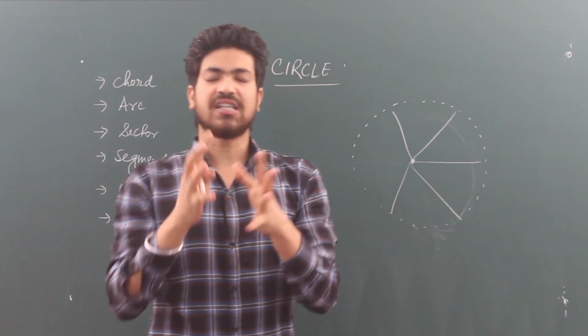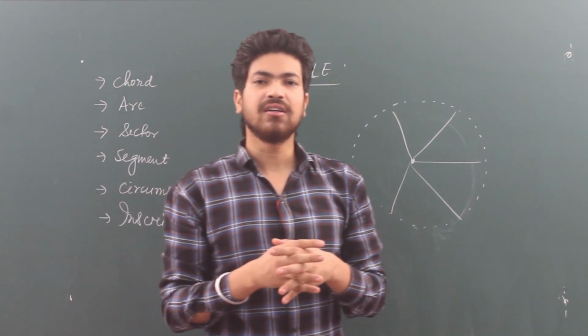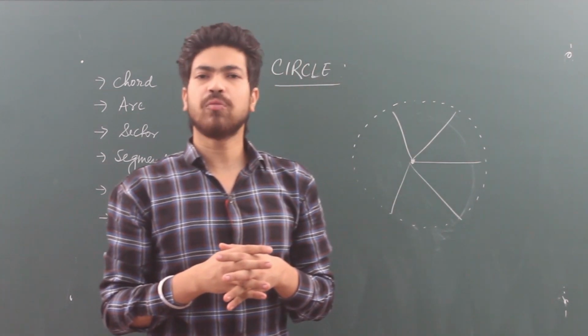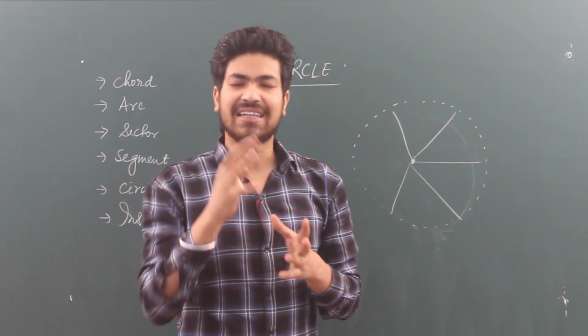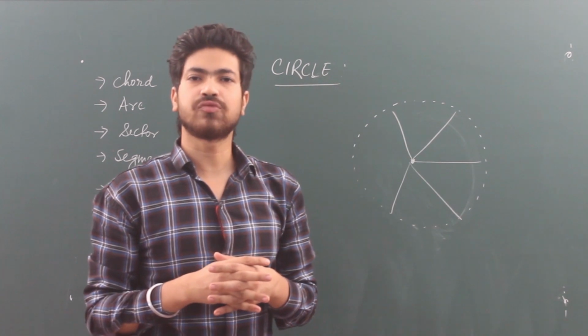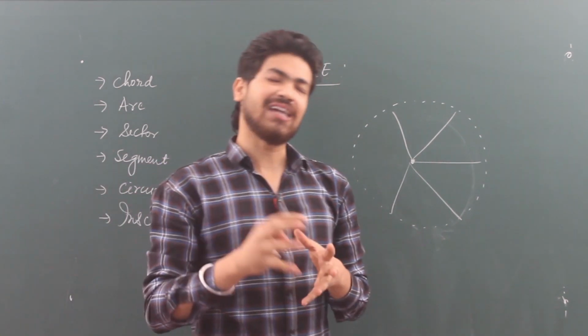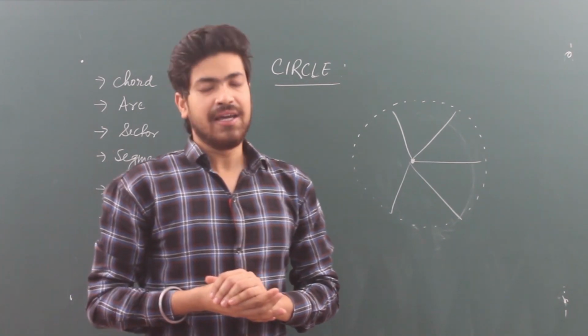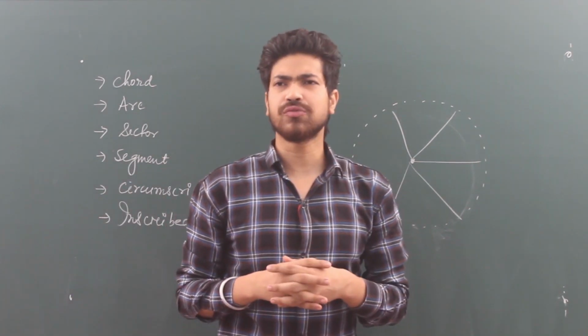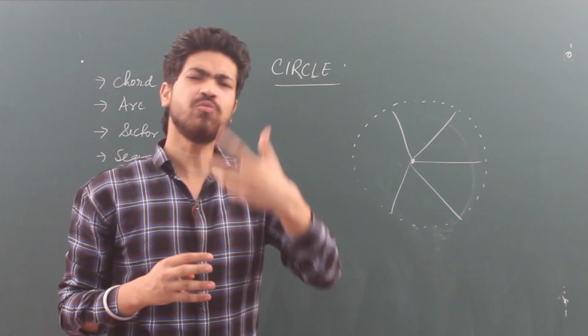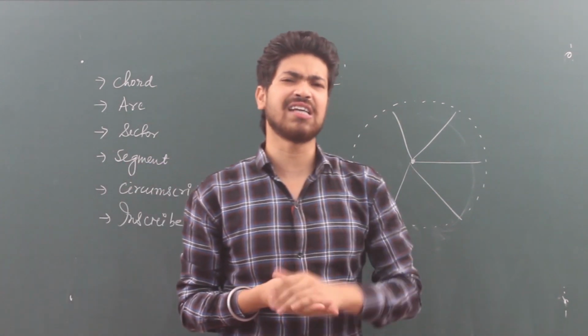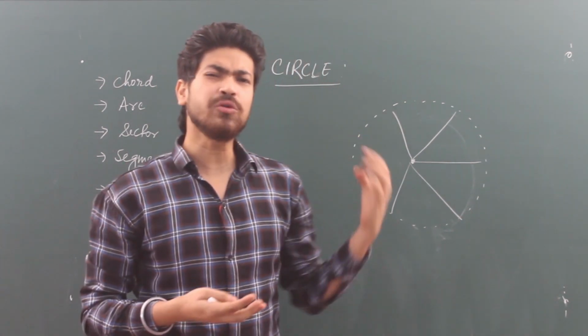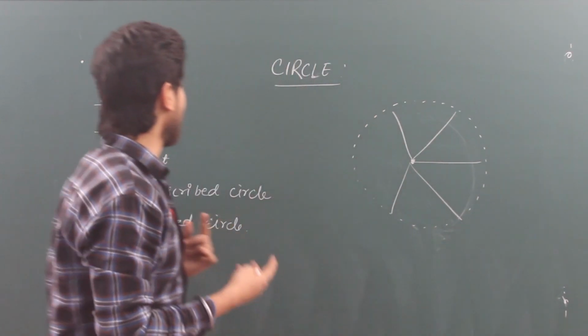That means, sir, circle is a closed figure formed by infinite number of points that are at equal distance from a fixed point. That fixed point is known as center, and that equal distance is known as radius. So this is the definition of circle, and somewhat we got in previous classes. In class 9 also we got. So let's take a quick recap of what we got in class 9.